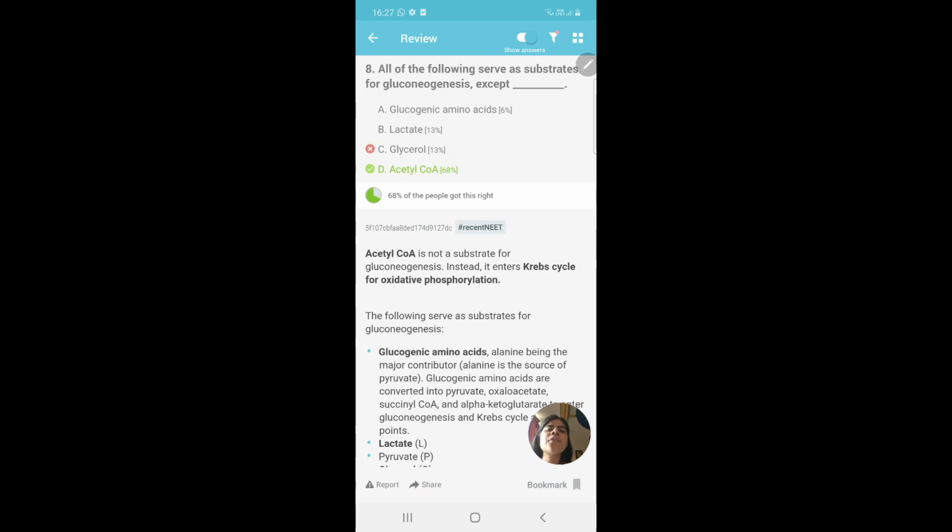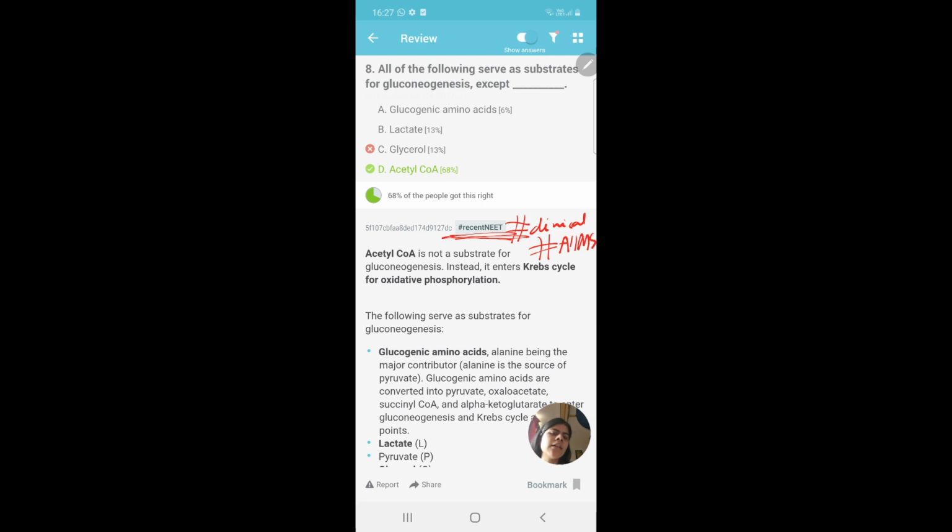So even if you have got many questions wrong, you need not bookmark all your wrong questions. The main thing is to only bookmark those questions which have a recent NEET or other hashtag, like hashtag clinical or hashtag AIIMS.